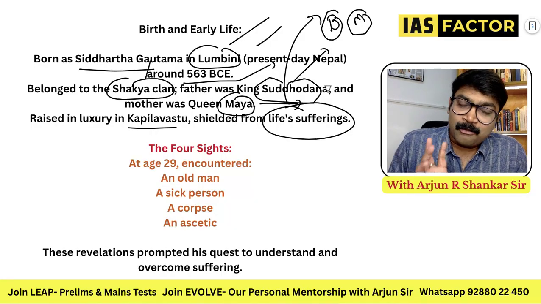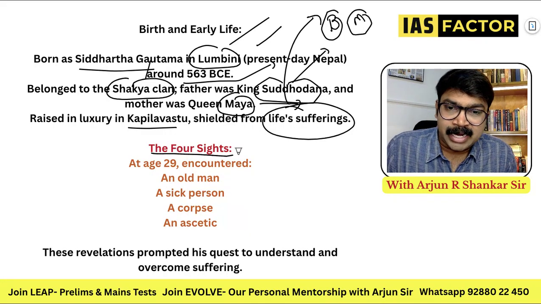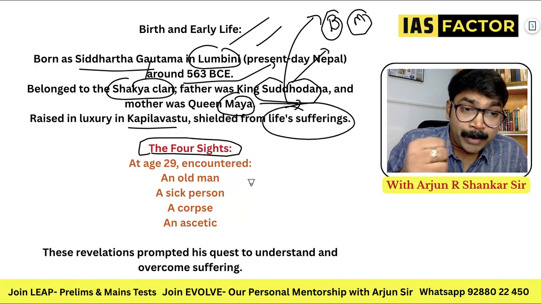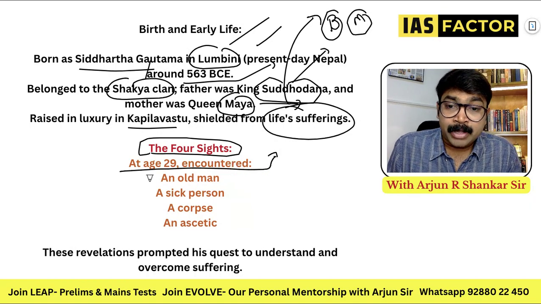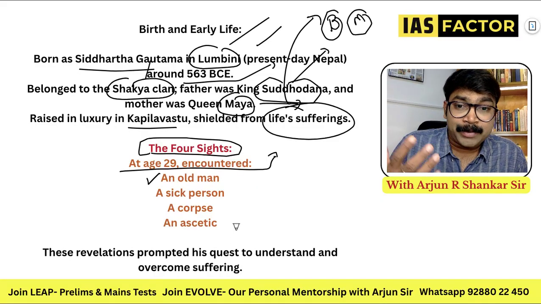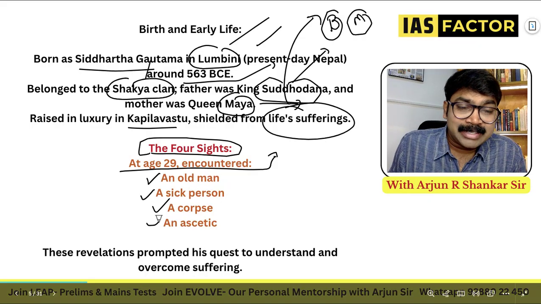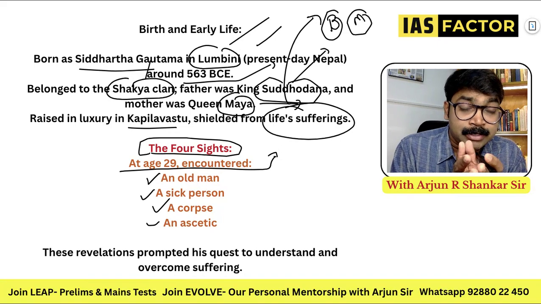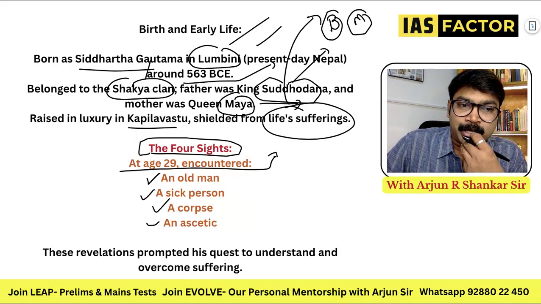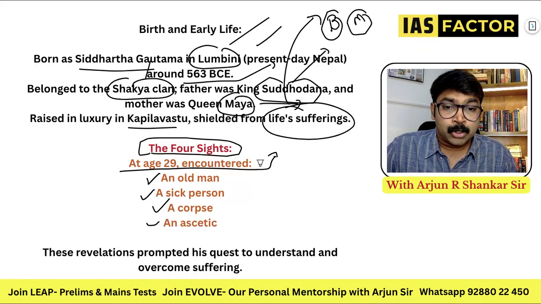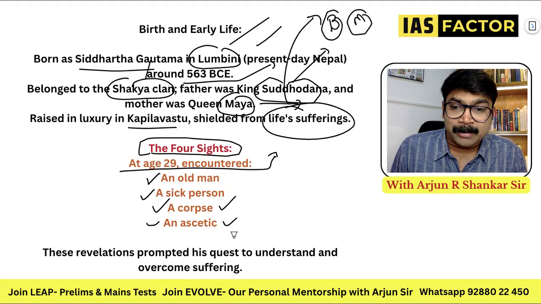Mahavira, both of them were princes or kings. So these are some of the important things, the four sights that changed him. The four sights, these are all important. They can be asked. At age 29, he encountered an old man that kept him thinking, a very sick person, a corpse, and an ascetic. These four sights made an impact on his choice and his thought process. So remember: old man, sick person, a dead body, a corpse, and an ascetic man.